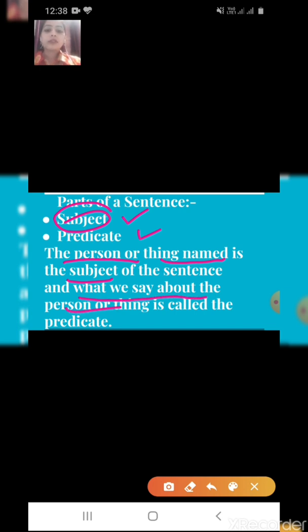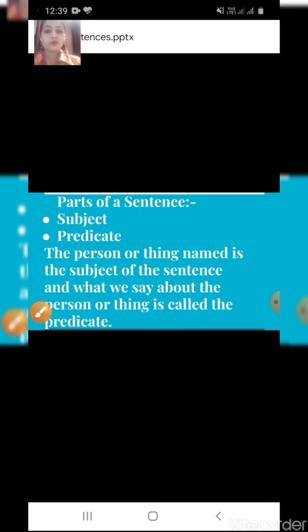What we say about the person or thing becomes the predicate. What we are saying about the person. If I am saying that you are a beautiful girl, so I am talking about you. The rest of the sentence becomes the predicate.